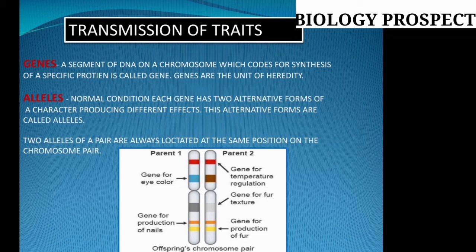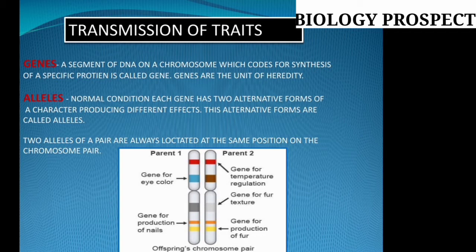So here it is the normal condition: each gene has two alternative forms of characters, producing different effects. And these alternative forms are called the alleles. The two alleles of the pair are always located at the same position on the chromosome pair. This is the thing I want to focus on in this particular diagram.